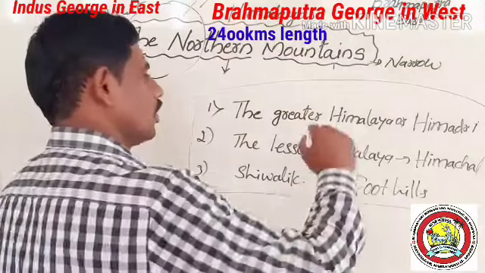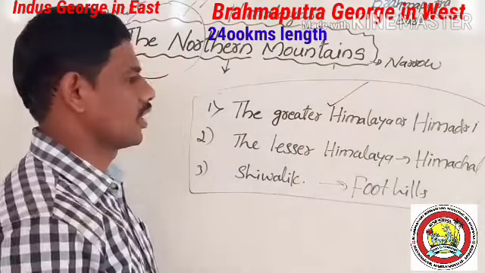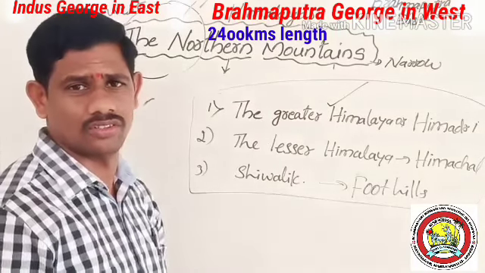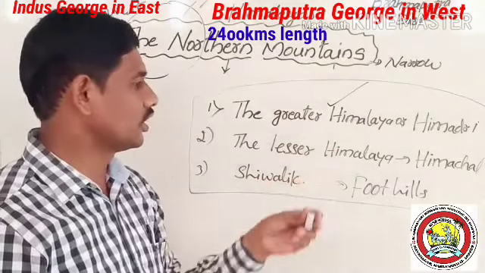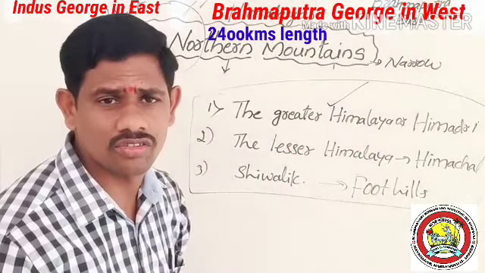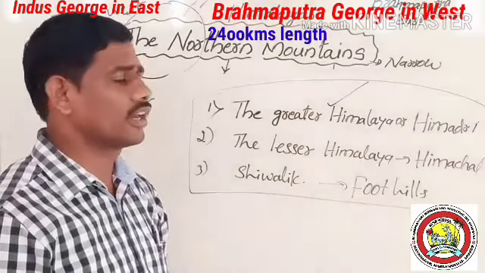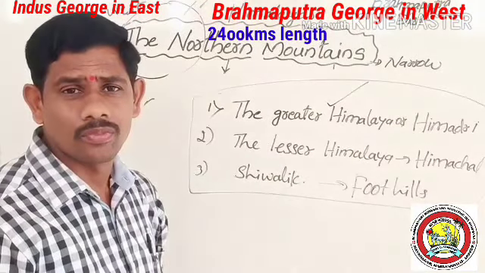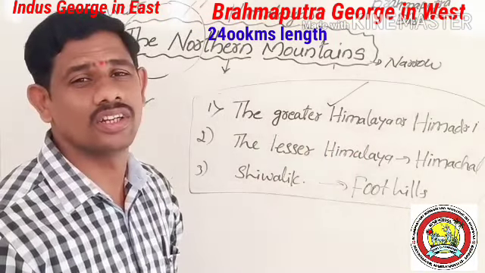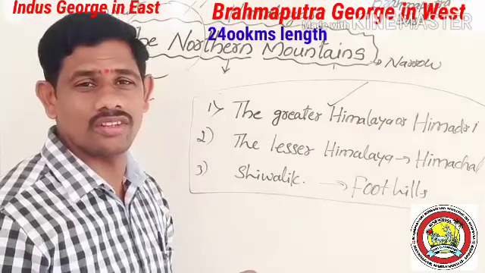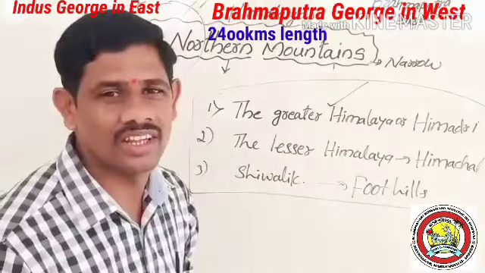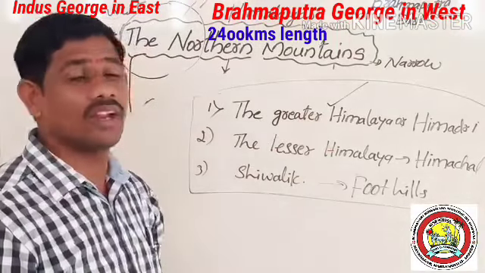Remaining information about the Greater Himalayas or Himadri. Himadri consists of glaciers. It receives heavy rainfall. It consists of the highest peaks. So Greater Himalaya, Himadri. Why is it called Himadri? Because snow is always falling in this region. Throughout the year snow falls in this region, and hence it is called Himadri. And this Greater Himalaya consists of